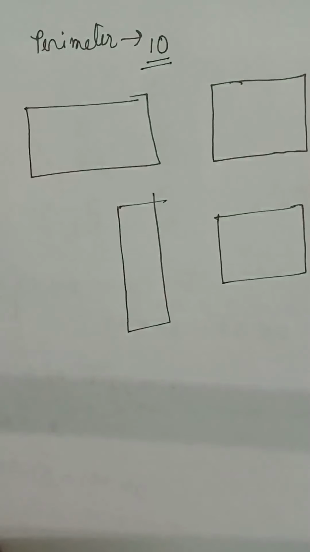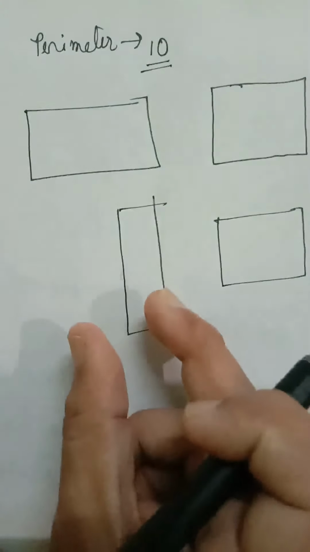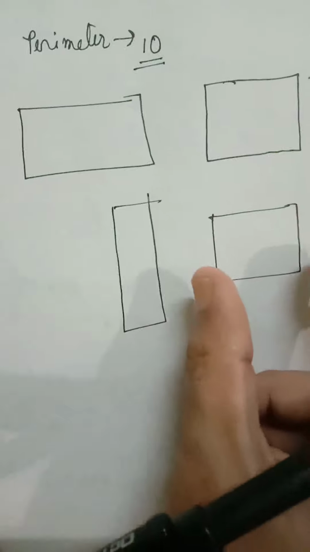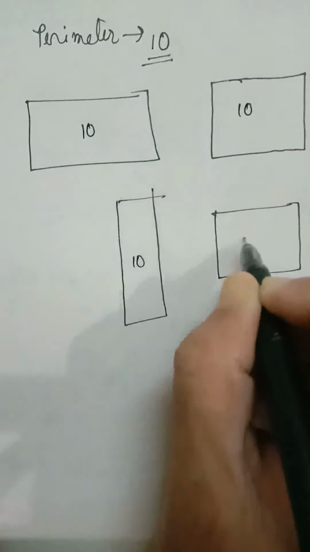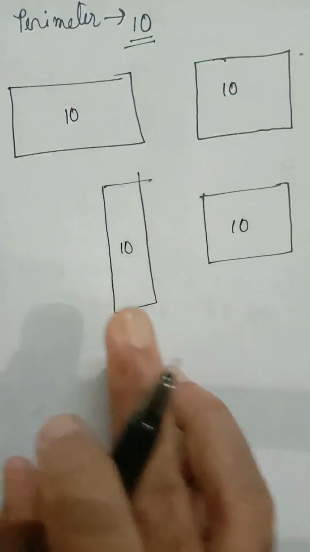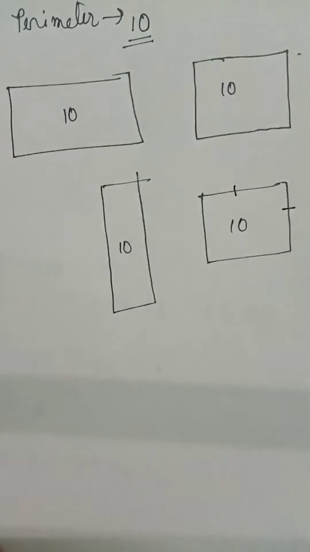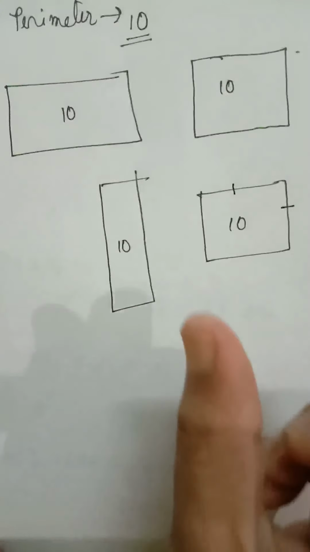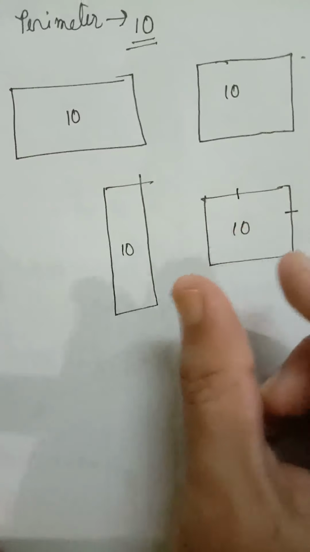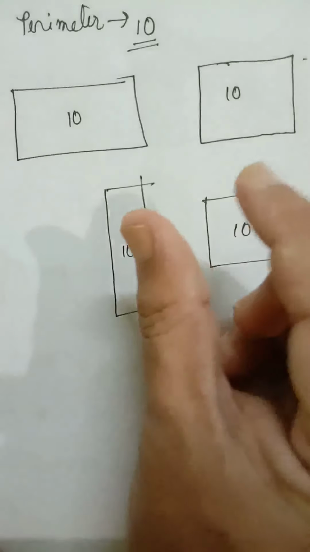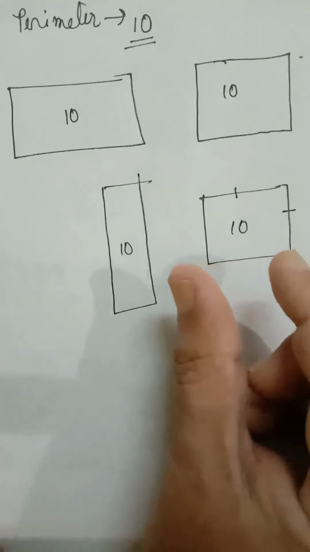If we draw different rectangles of perimeter 10, we will see that the rectangle whose area is largest is a square. That is, the rectangle whose area is the largest will be a square, that is, its length and breadth will be equal.